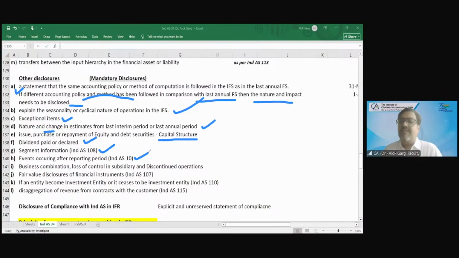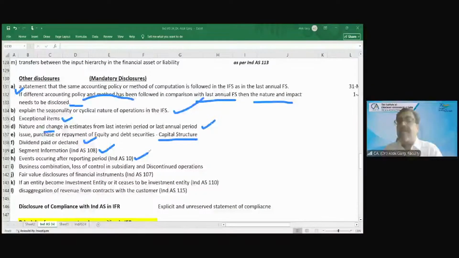Is it an adjusting event or a non-adjusting event? Was evidence of the condition of this fire available on 30th September? No. So it's a non-adjusting event and hence only disclosure is required.